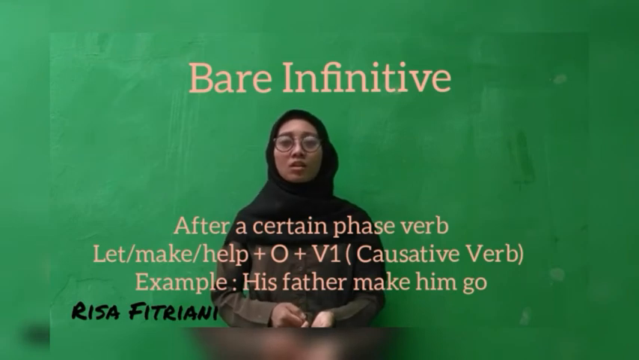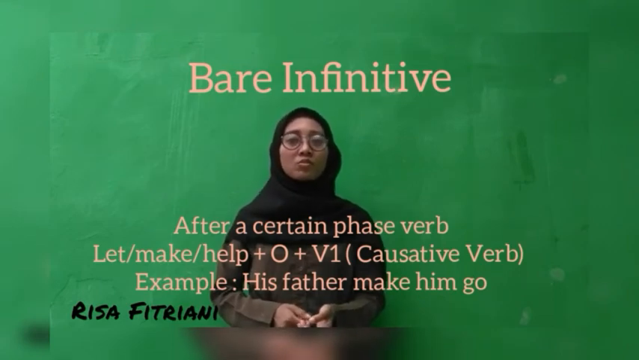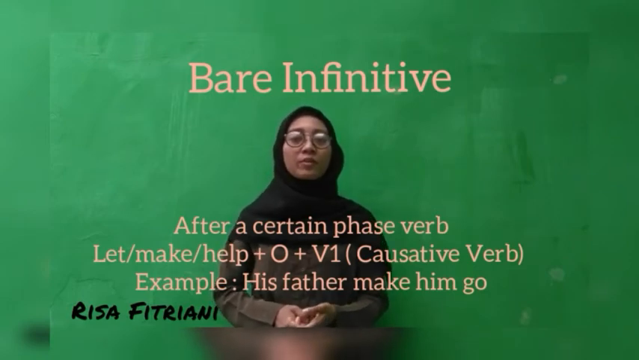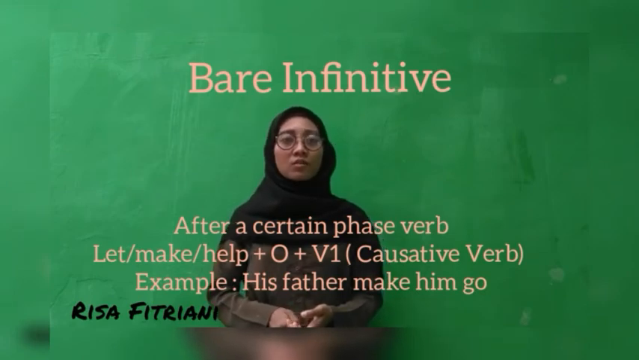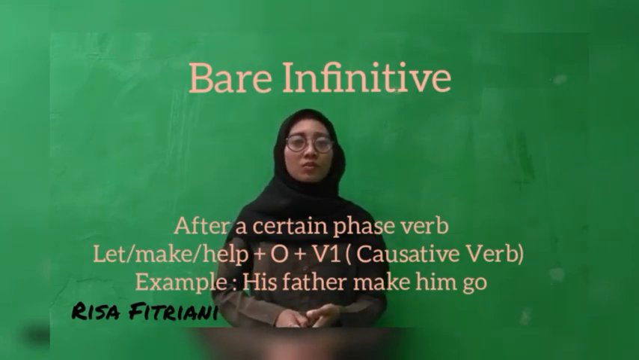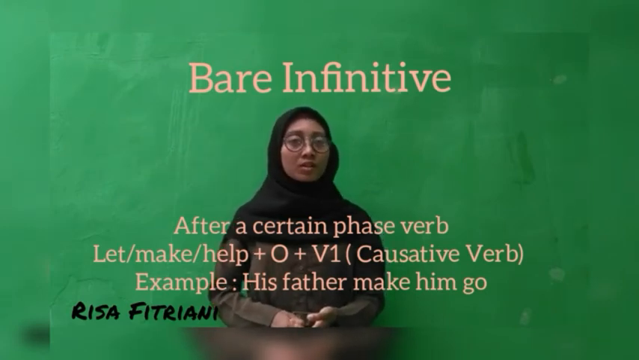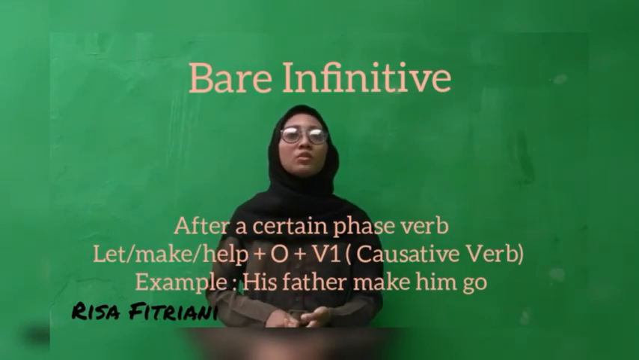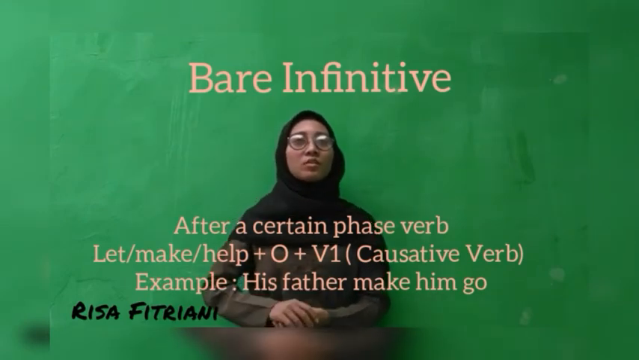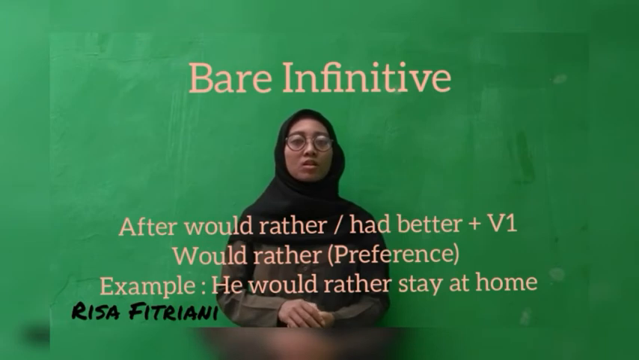Then after that will be followed by the first form of the verb. Yup, this is also the material about causative verbs. An example of that is, his father made him go. It has the word make followed by the object him, and followed by go, which is the first form of the verb. Then after the words would rather or had better plus verb 1.